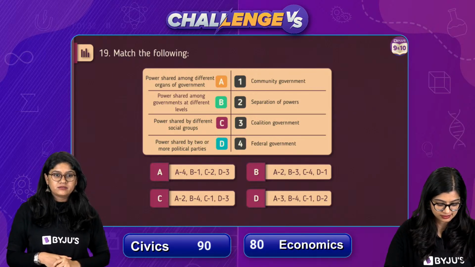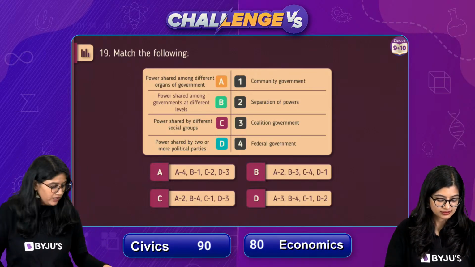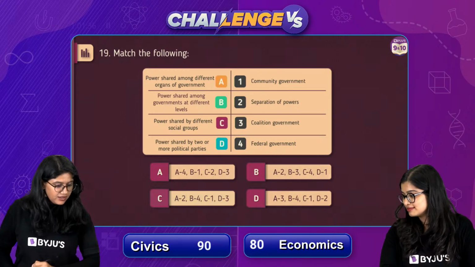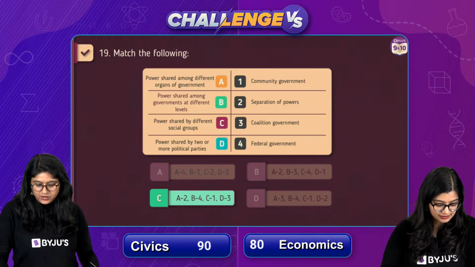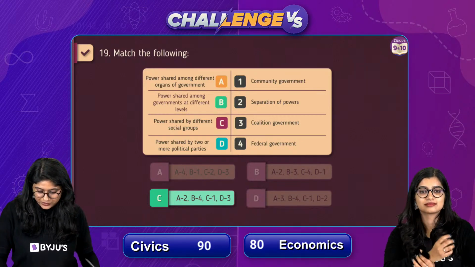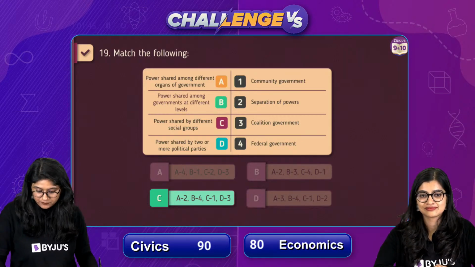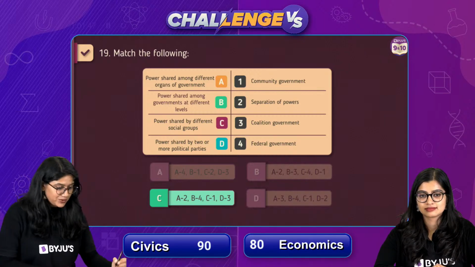And everyone, the correct answer over here is option number C. And I guess majority of you have voted for the correct answer. Very good, everyone. Very, very good. So with this, 74 of you actually got it correct. And that's the correct answer. So let's quickly match it up.